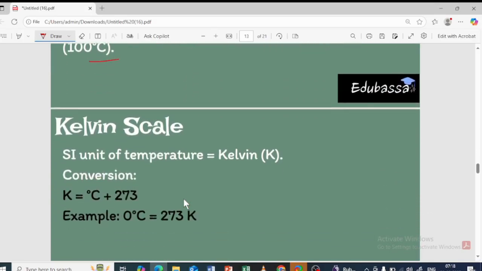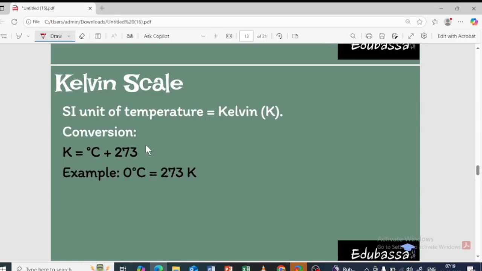Yes. So next is about the Kelvin scale. This is important. Such type of questions they will ask, to convert the Celsius scale to Kelvin scale, which is very easy. You have to use this formula: K is equal to degree Celsius plus 273. For example, if the temperature is 0 degrees Celsius, K is equal to 0 plus 273. What is the answer? 273 Kelvin, which is very easy, right? What is the SI unit of temperature? Kelvin is the SI unit of temperature. I'm pretty sure you all know it already.